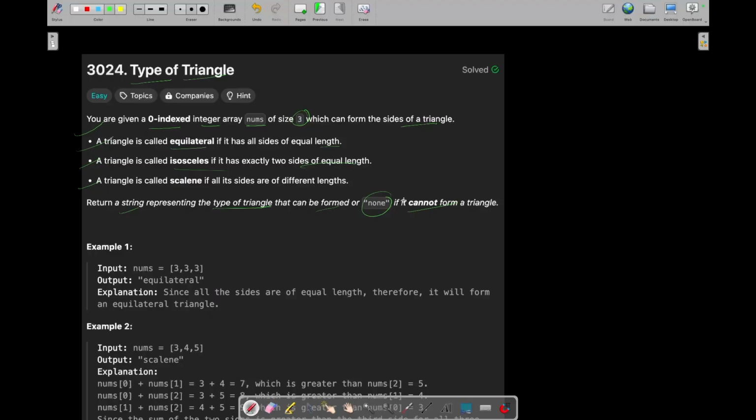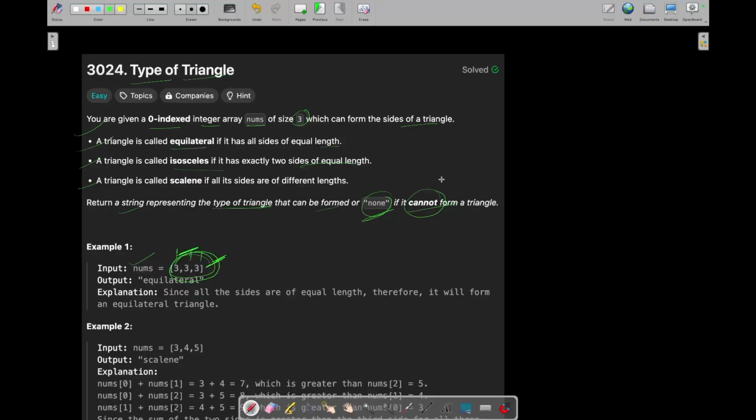So what you have been given in this question is an array nums with size 3 which represents the different sides of a triangle, and you need to return the string which represents the type of a triangle which can be formed with these sides, otherwise return none if it cannot form a triangle.